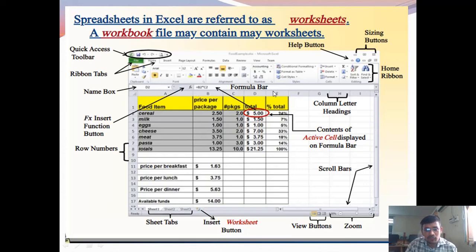It displays the formula. Presently the active cell is D2. In the name box it is showing the name of the cell D2. The formula written in this cell is displayed in the formula bar.